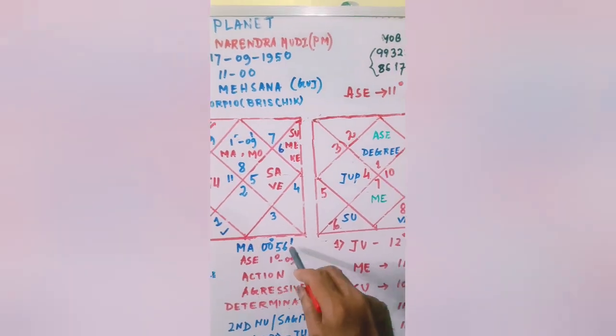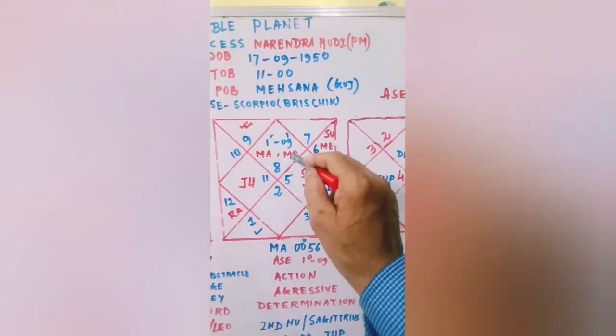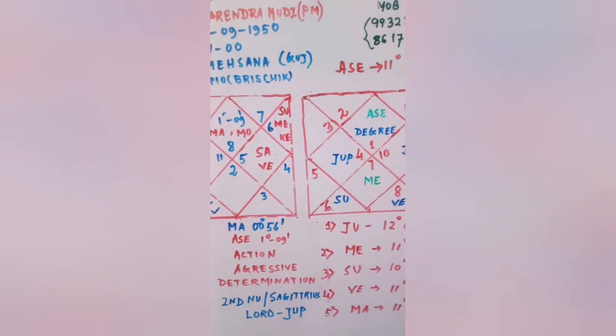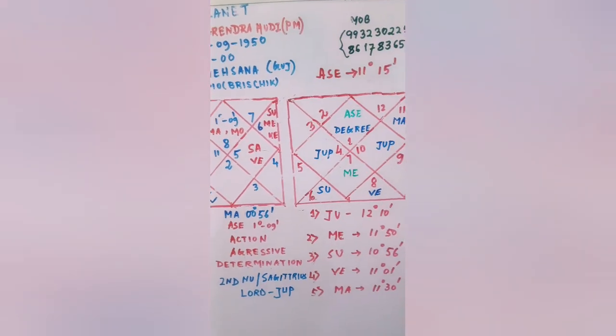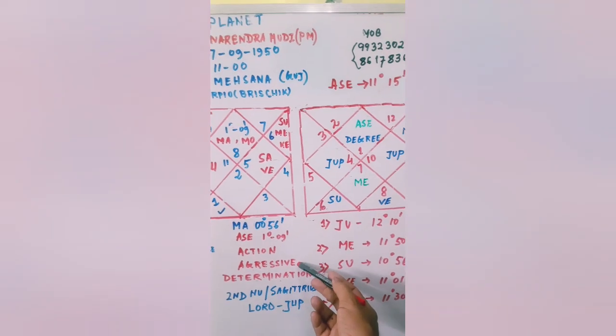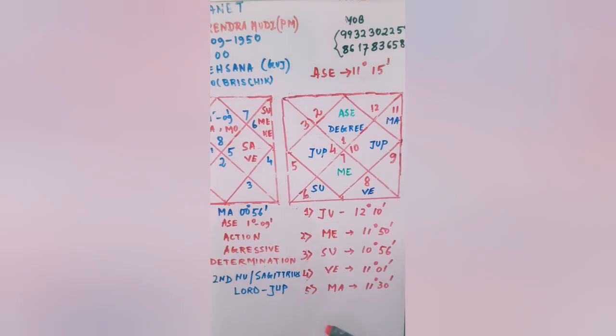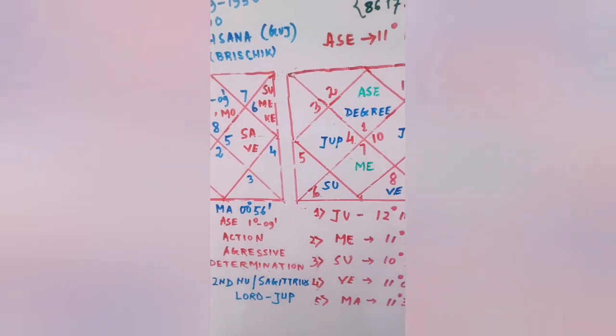So Mars is the main factor. Where is Mars placed? Here Mars is placed in the ascendant. Mars nature is strength, determination, action, aggressiveness, all are there. And his success in his political field.